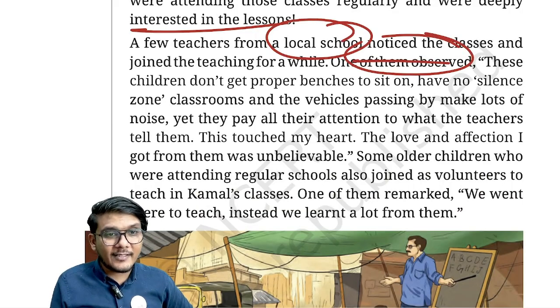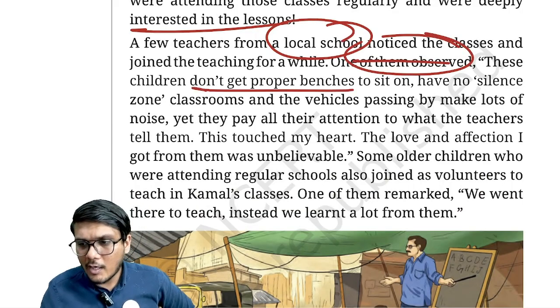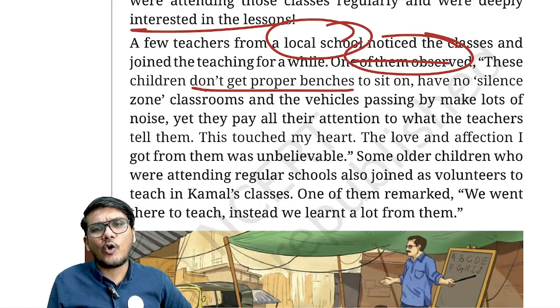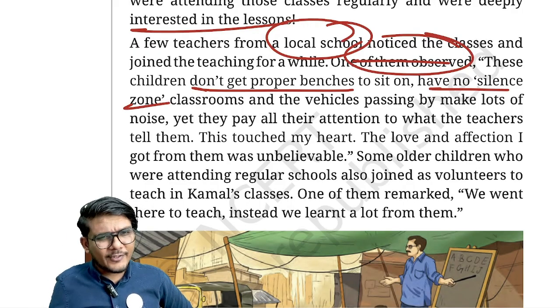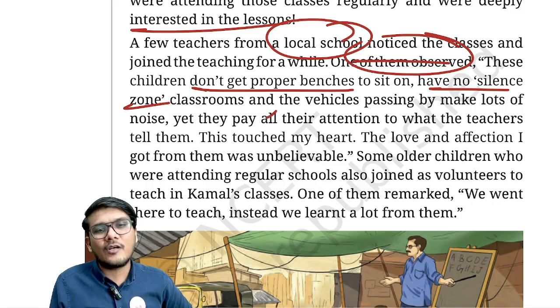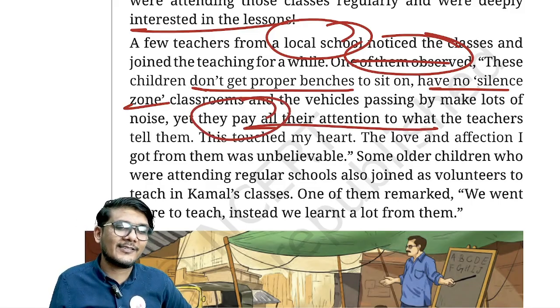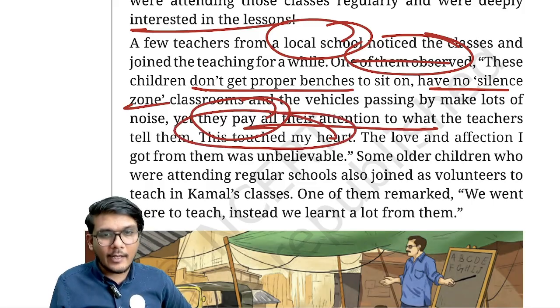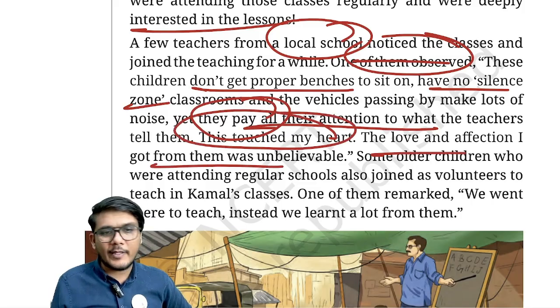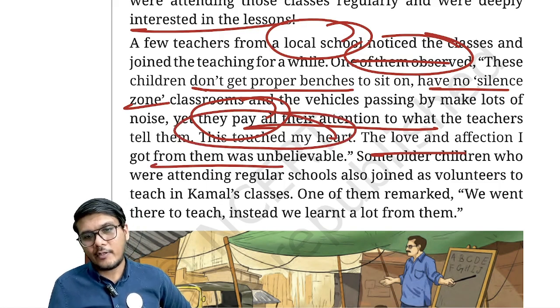One of them in fact said that these children don't get proper benches, etc., to sit on, and have no silent zones. The classroom is nearby the street, so there are vehicles and lots of noise, yet these children pay full attention to what the teacher is telling them. This is what touched that teacher's heart. The love and affection he got from them was unbelievable, it seems, right?